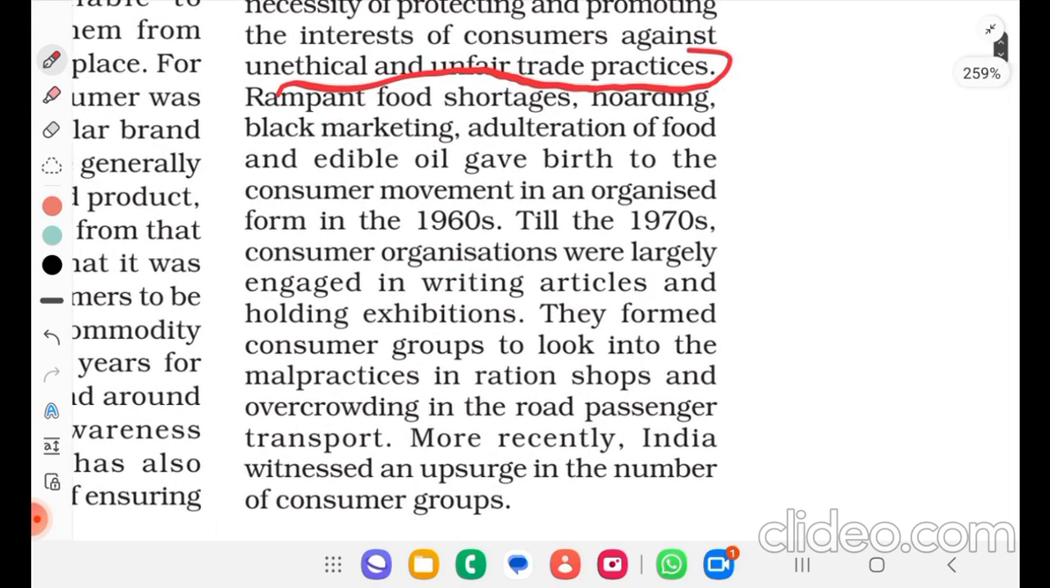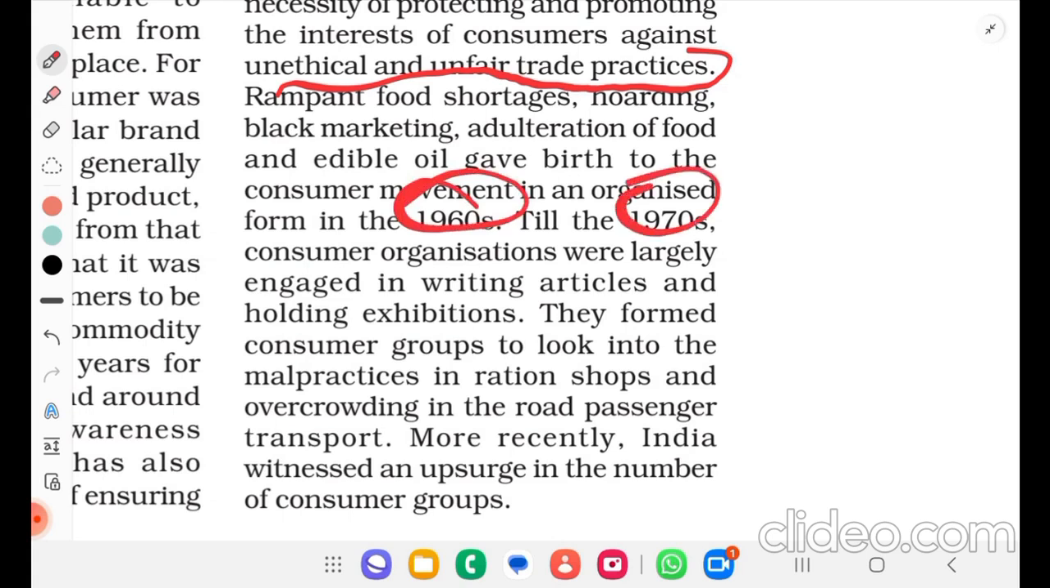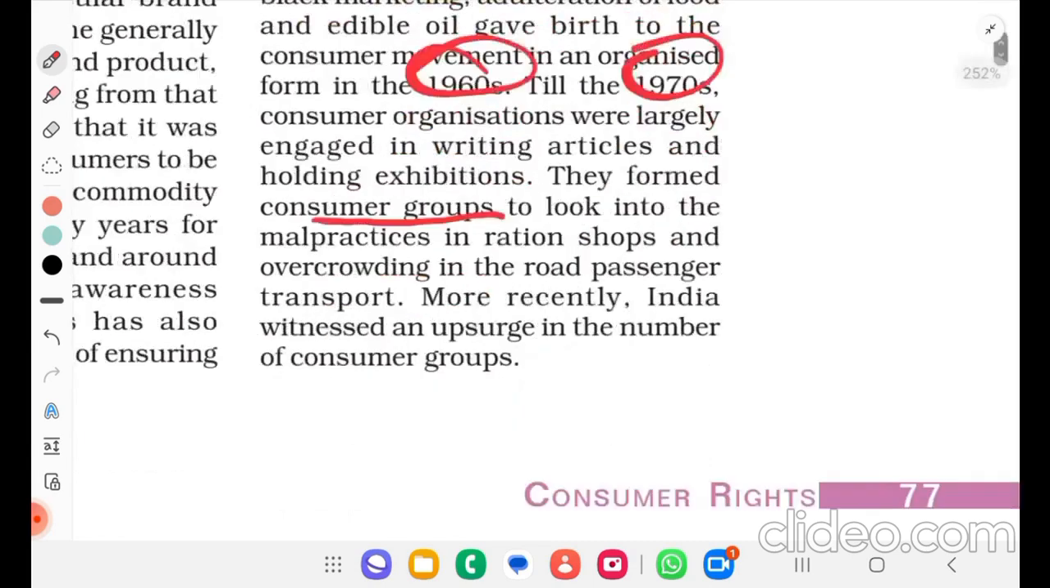Rampant food shortages, hoarding, black marketing, adulteration of food and edible oil gave birth to the consumer movement in an organized form in the 1960s. Till the 1970s, consumer organizations were largely engaged in writing articles and holding exhibitions. They formed consumer groups to look into the malpractices in ration shops and overcrowding in road passenger transport. More recently, India witnessed an upsurge in the number of consumer groups.